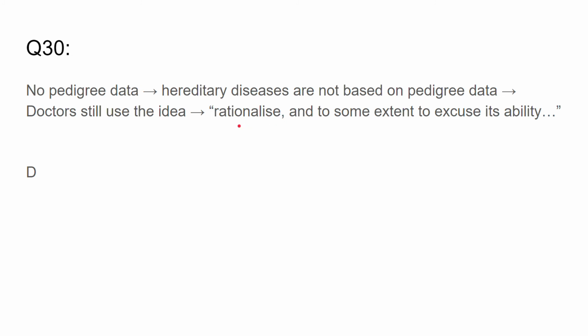The reason is to rationalize and to some extent excuse its inability, which is D. So it's a matter of convenience. Doctors are still diagnosing people with these diseases even though the fundamental aspect of the diseases doesn't exist because we don't have the data, but they're still doing it because it's a matter of convenience. And we get that directly from "rationalize and to some extent excuse." So it is convenient for doctors to diagnose diseases as hereditary.